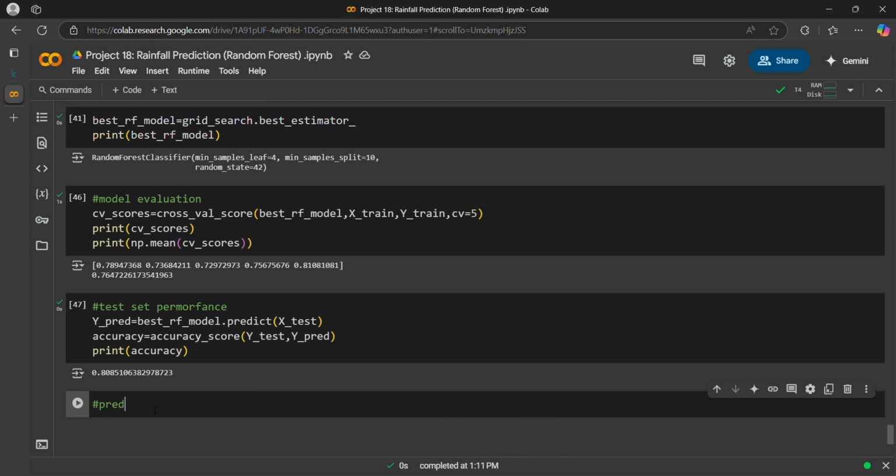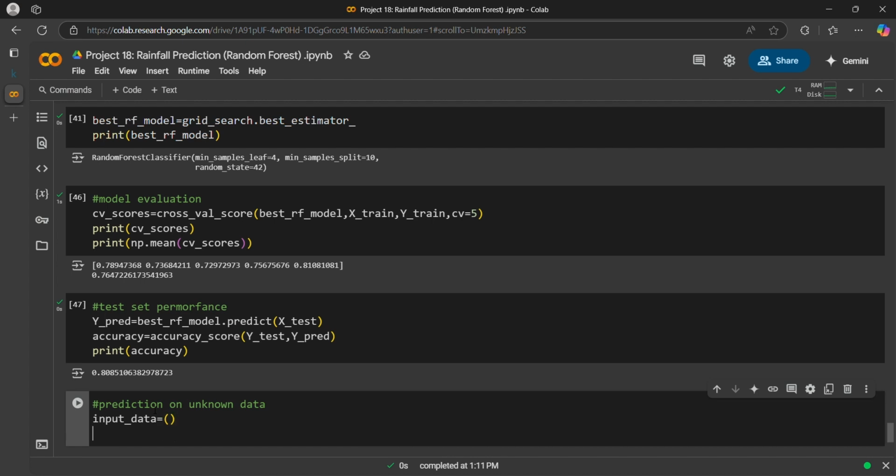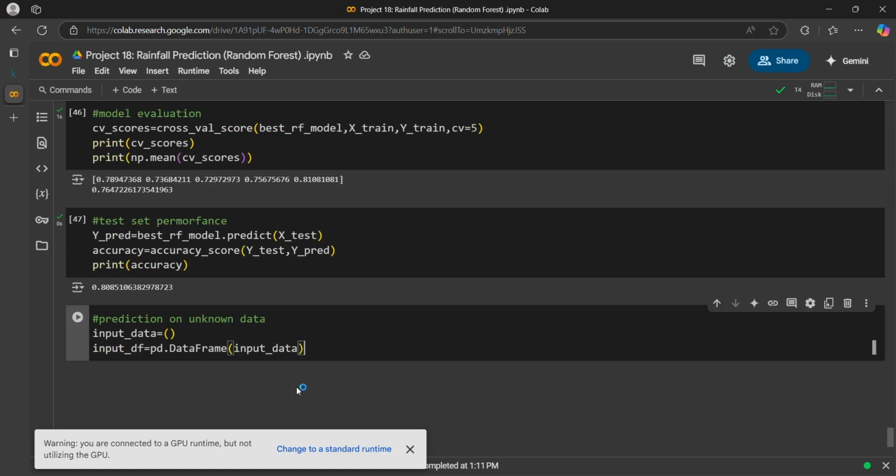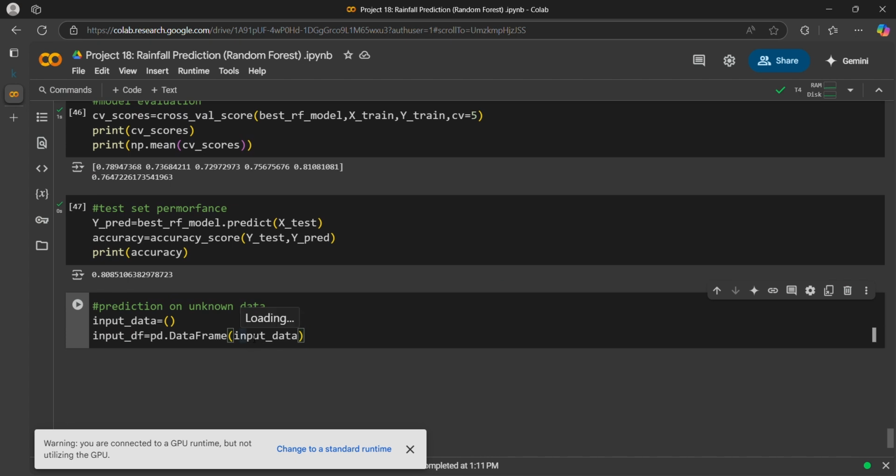Prediction on unknown data. Input data, let it be empty for a while. Input data frame is equal to pandas dot DataFrame of input data, and in the data frame I can define the columns.